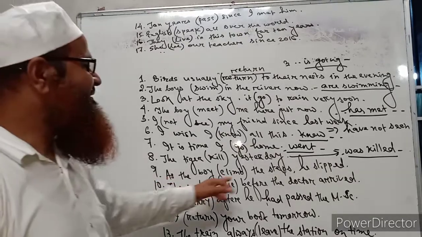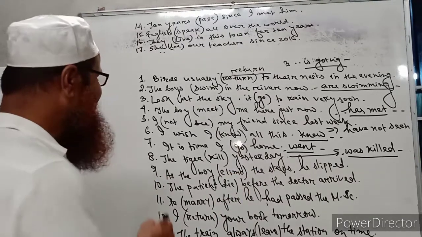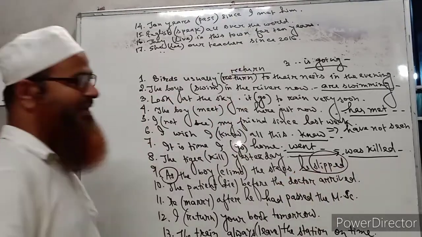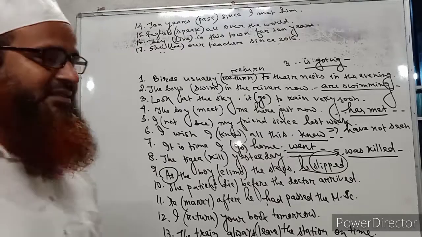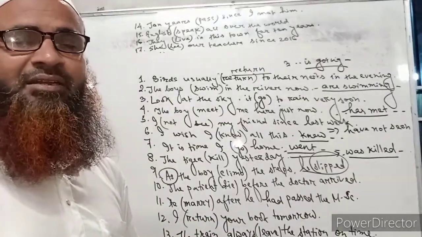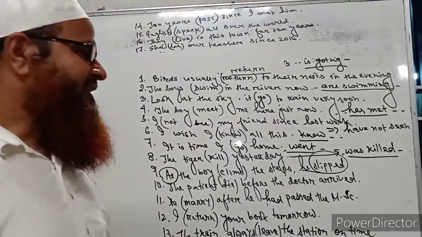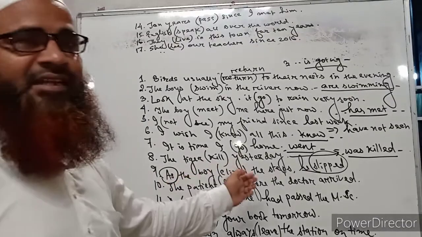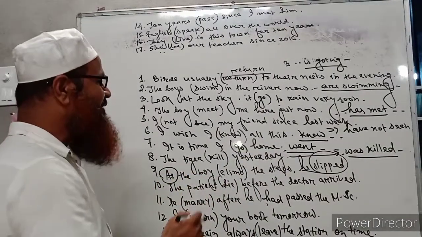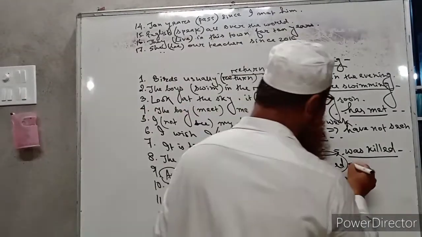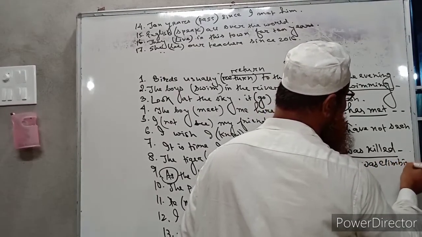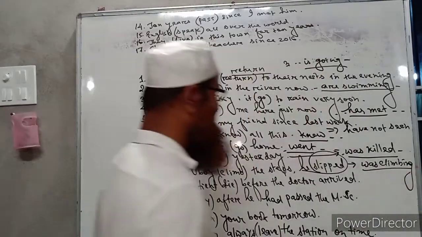As the boy climbed the steps, he slipped. Here "as" is present, and one part of the sentence is in past indefinite tense. So when there is as, when or while, and one part is written in past indefinite tense, then another part is definitely written in past continuous tense. So it will be as the boy was climbing. So here I write was climbing, in past continuous tense. So you can see here was climbing.